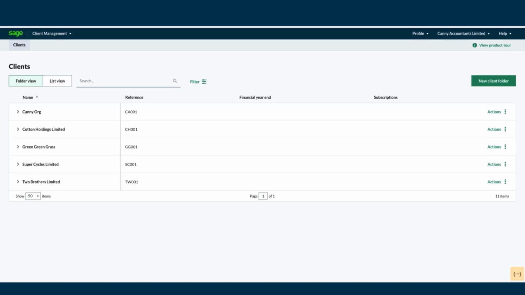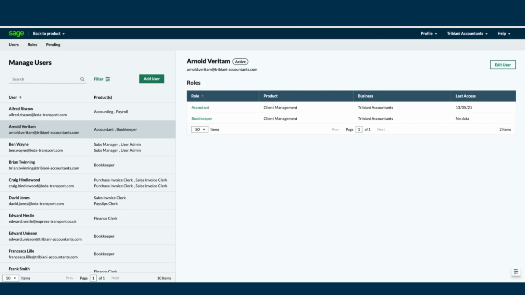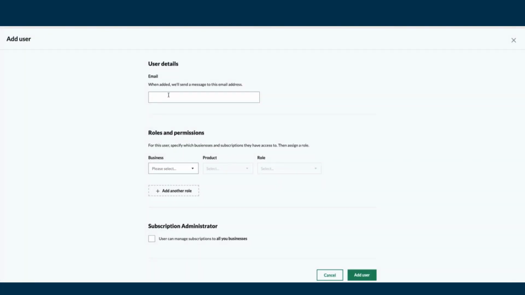Client management also gives you the ability to add users to the platform and assign roles to them, so you and your colleagues can work together and access client data seamlessly. It's possible to add unlimited users. To add a user, from the top right, hover over your practice's name and click Manage Users. When in Manage Users, you can view all your current users if you already have any. To add a new user, click Add User and enter the user's email address. Then you'll need to enter roles and permissions for them.